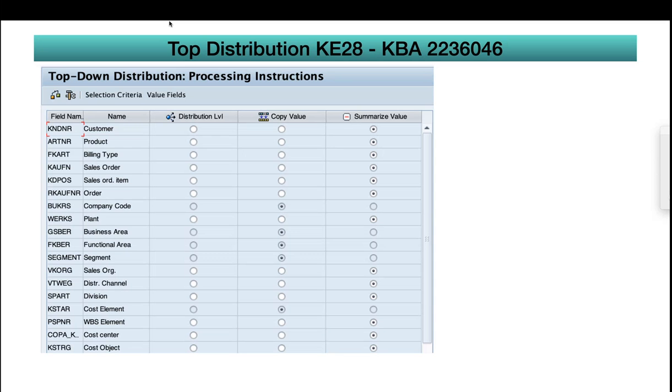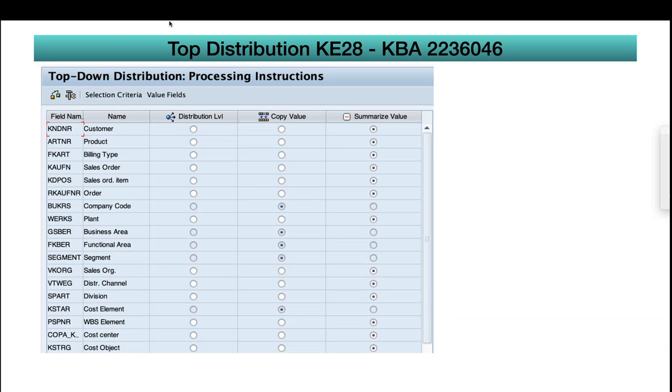For example, if you have some insurance cost, forget about the other functionalities for the time being. I'm talking about purely FI expenses, insurance cost, or some other admin costs, anything. It would be tough in COPA to distribute and segregate those based on some object. Like for this division we incur this much, and for this office we incur this much, and it is very tough. So for that distribution purpose, people will use this top-down distribution functionality. Most people are aware of it with the transaction code KE38.